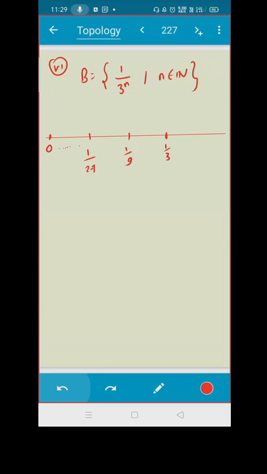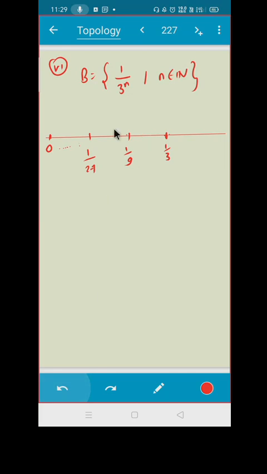In the case of 1 upon 3, you can choose any radius. If you choose radius 1, then everything will come in it. But if you choose any radius which is less than this distance, suppose I took this radius, so this is my open ball, correct? So if this is my open ball, this does not contain any other point of the set B. So what is the intersection? Empty, right? That means 1 upon 3 is not a limit point.